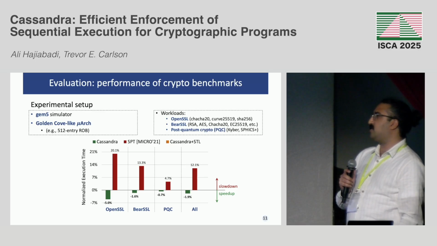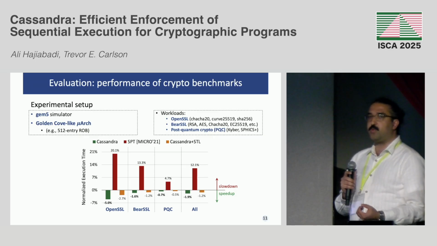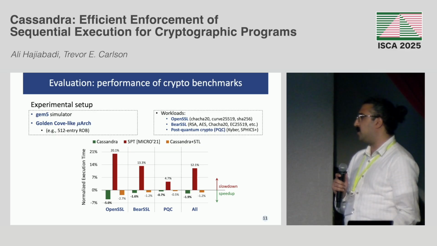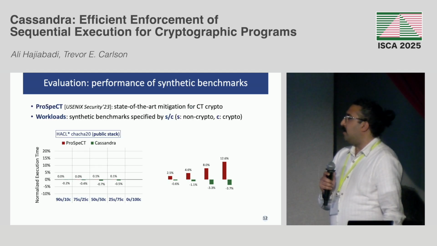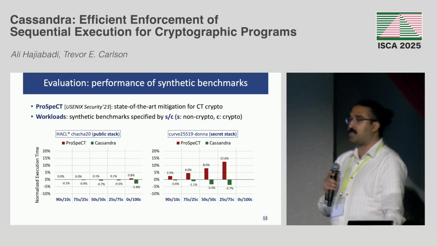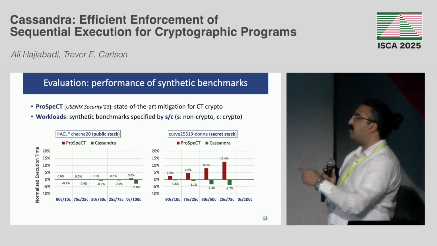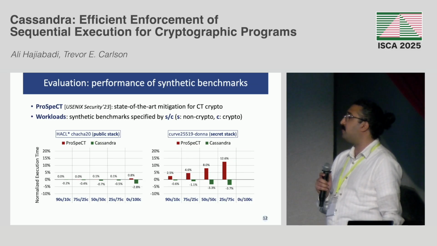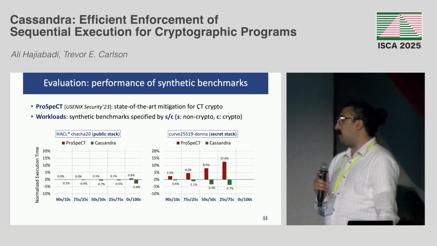However, for SPT, which is a prior work, it can get up to 12% performance slowdown on average, right? And also we showed that even if you want to protect against Spectre v4 and the data speculation, Cassandra can still provide the performance speedup. And also we looked at ProSpeCT, which is also a state-of-the-art mitigation for crypto code, which is also a hardware-software co-design. And we showed that for more complicated programs like curve25519 that spills the secret to the stack, we can show much better performance than ProSpeCT, right?